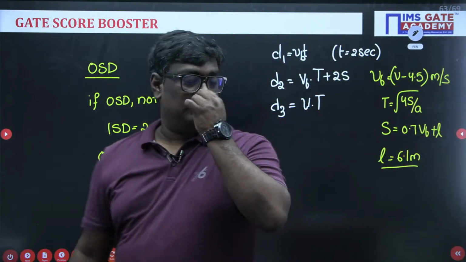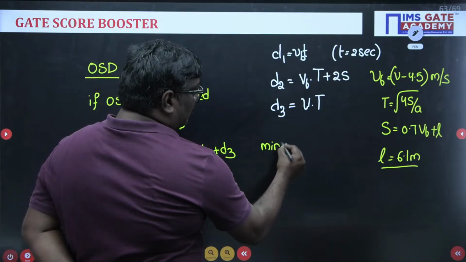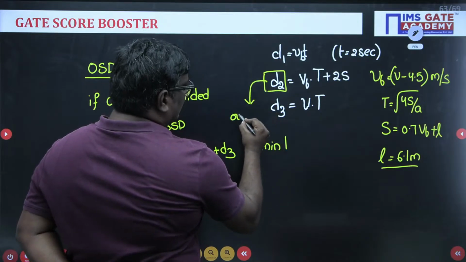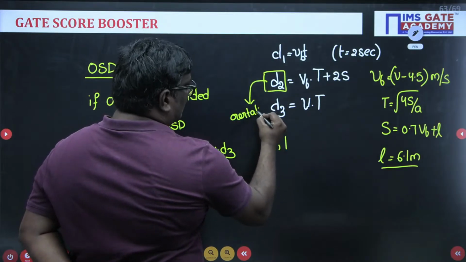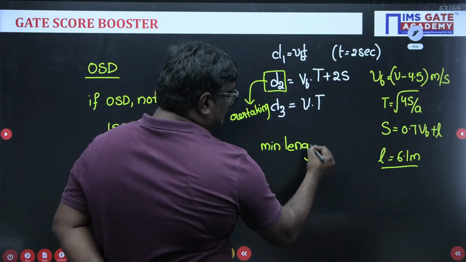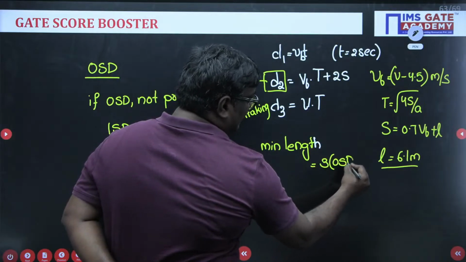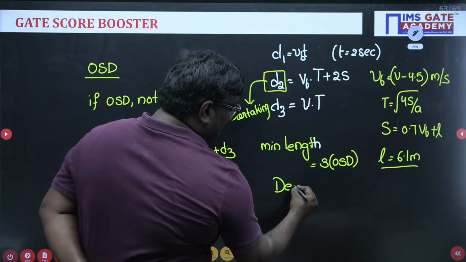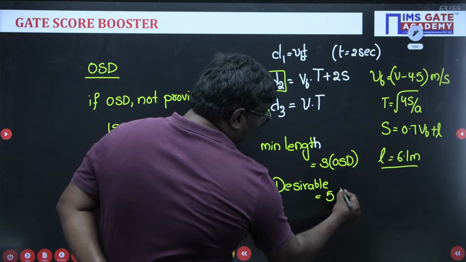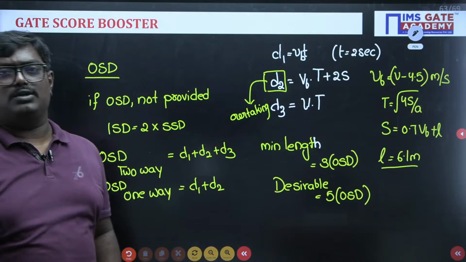Okay. Now see students, D2 is also known as the length of overtaking or distance in overtaking zone. Okay. The minimum length of overtaking zone is 3 times OSD. Desirable is 5 times OSD. So these are the formulas related to the OSD, overtaking sight distance.